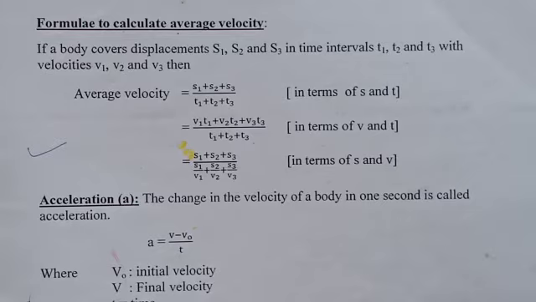Next is the formula to calculate average velocity. Consider a body covering displacements S1, S2 and S3 in time intervals T1, T2, T3 with velocities V1, V2 and V3.